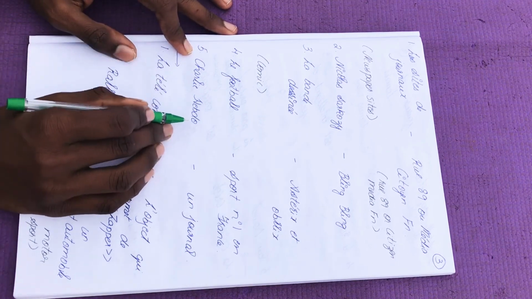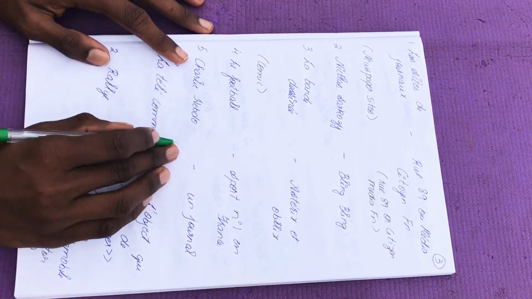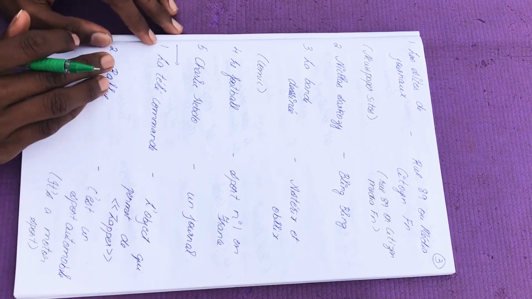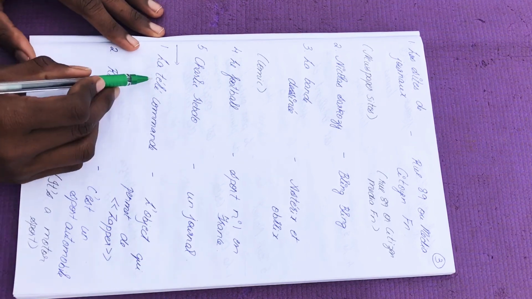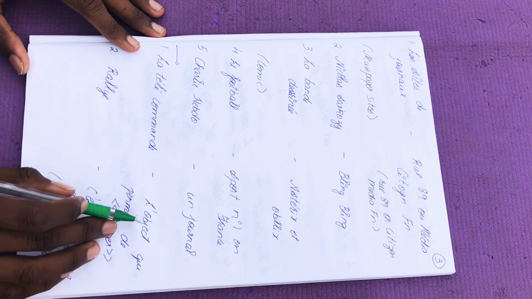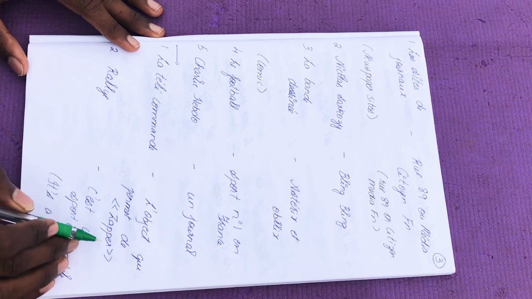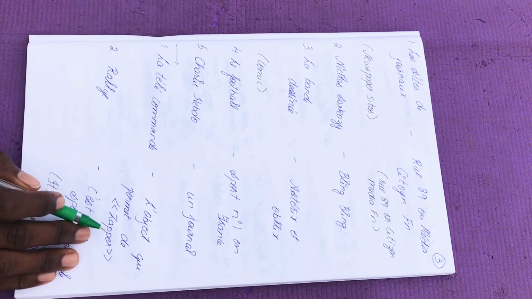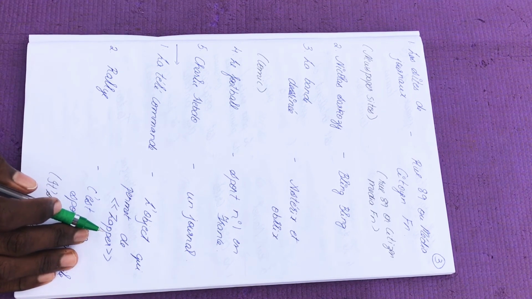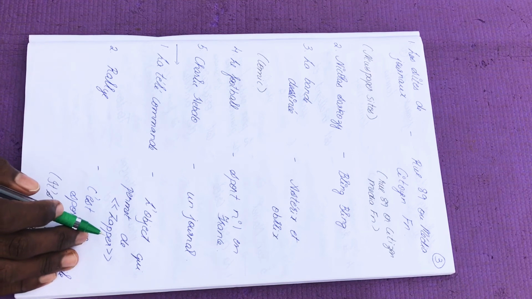Fifth one, Charlie Hebdo is a journal. Charlie Hebdo, a journal. Okay. Next one, la télécommande. La télécommande is nothing but l'objet qui permet de zapper. That means the telecommande is a device or an object which basically permits us to zap.